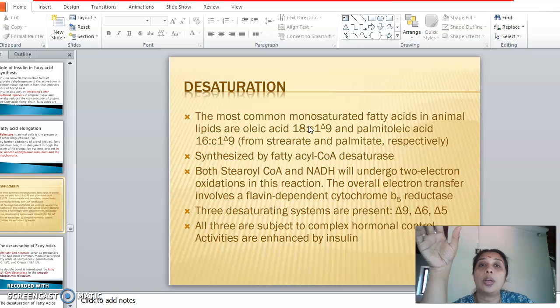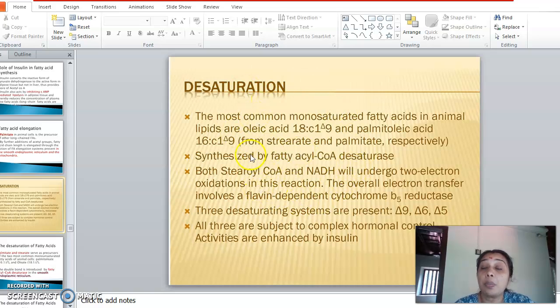So it is converted from a saturated fatty acid into a monounsaturated fatty acid known as palmitoleic acid. So from palmitoleic acid we get oleic acid. The conversion can happen. Palmitoleic acid is a 16 carbon fatty acid with a single double bond on the 9th position. That we'll come to discuss in the later portions.